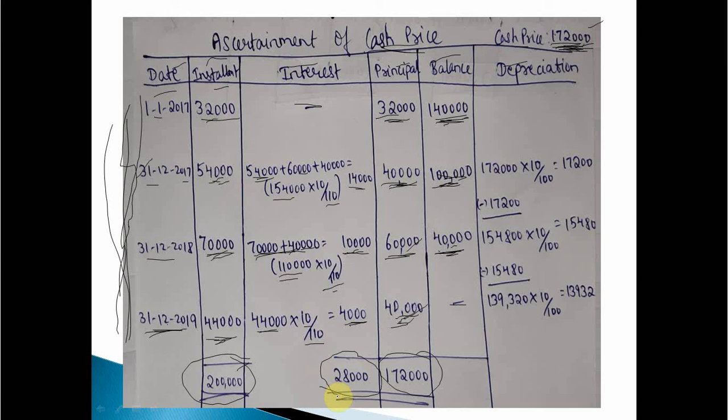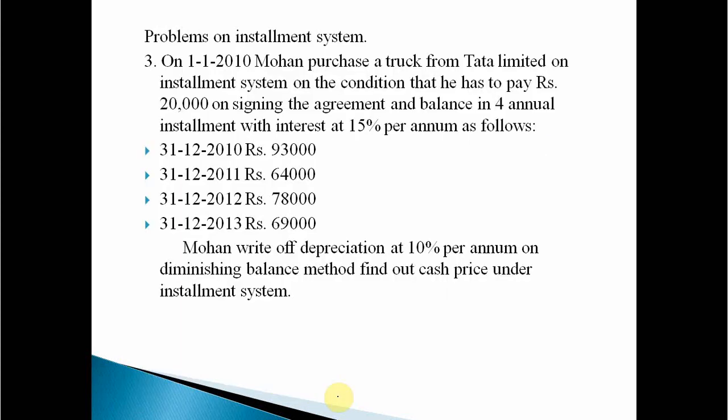So very simple problem, just a little bit different for you. This problem is based on the hire purchase system when cash price is required to be found. The first problem was a simple problem where cash price was given, and the second problem was a little bit different where cash price was not given. Now let's move towards another problem, the last problem, that is based on the installment system.